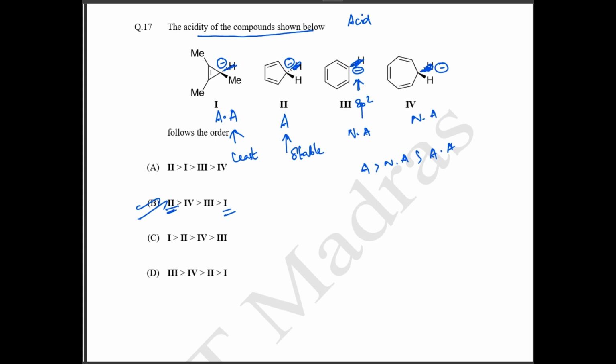Okay. So on comparison, if you see your sp2 hybridized carbon, right? Your sp2 hybridized carbon has a negative charge. So this is going to be very least stable compared to your fourth compound. Okay, this is non-aromatic, but still this is conjugated. This is actually conjugated, but in case of your third, this is not actually conjugated. Okay, that's why 3 is going to be less stable compared to your fourth compound. So option B is the correct answer.